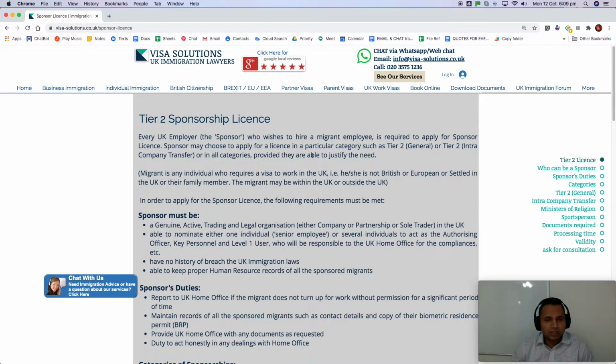Sponsor may choose to apply for a license in a particular category, such as Tier 2 General or Tier 2 Intra-Company Transfer. So General is if you want to hire any migrant from anywhere in the world. Intra-company transfer is if your UK entity, UK company, has a connected entity anywhere in the world. We do that as well. We have many companies who are MNCs, they have companies everywhere. So if they want to transfer employees from one entity to another, then if that individual has already worked there or they want to transfer that, there are specific requirements. You can read about it on the other list of documents for the Tier 2 ICT sponsor license also.